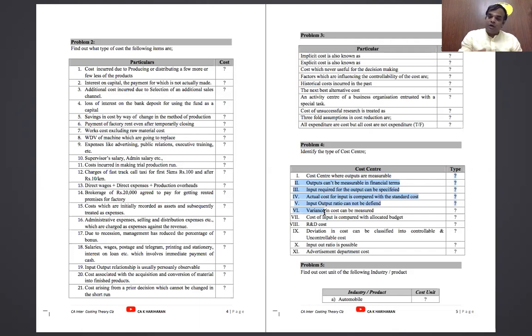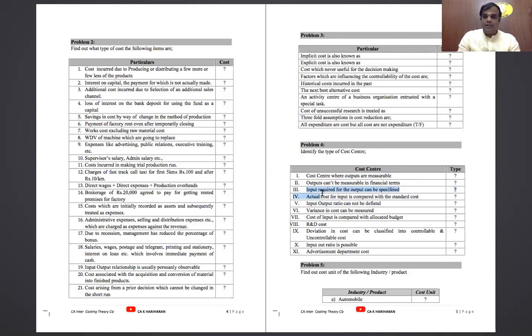And if you are going to solve this type of concept-based theory question, you will become strong in the theory part also. Conceptually, you can become strong. Cost center where inputs and outputs are measurable, that is called what? Standard cost center. Output cannot be measured in financial terms, that is called discretionary cost center.